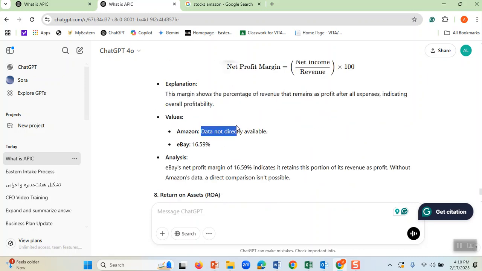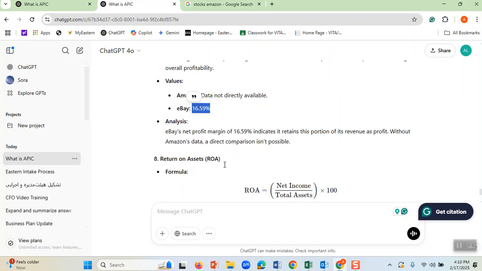Therefore, we don't know about Amazon, but we know about eBay. eBay has 16.59%. Therefore, for every $100 that eBay sells, $16 of it is net income. The rest of it, 84, most likely goes for its expenses. Do you see? Therefore, these are ratios.